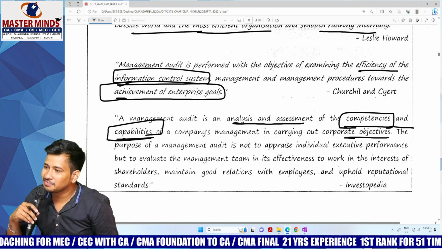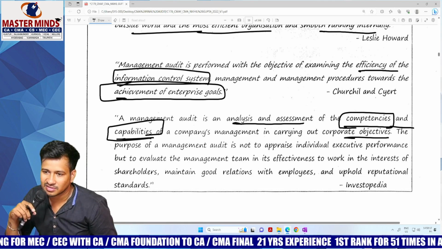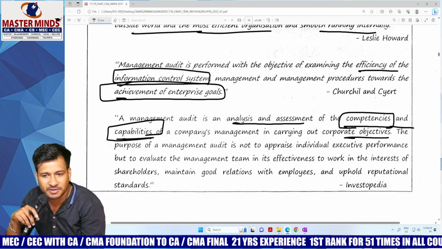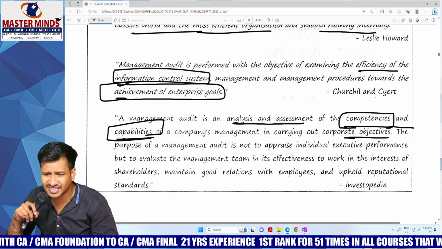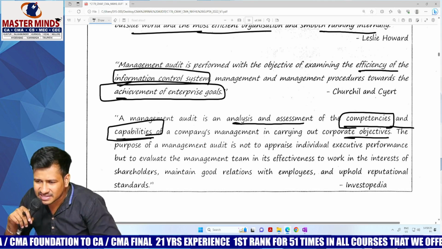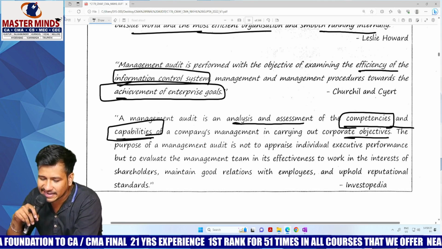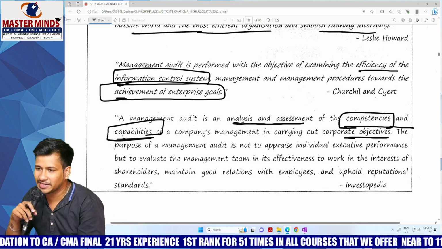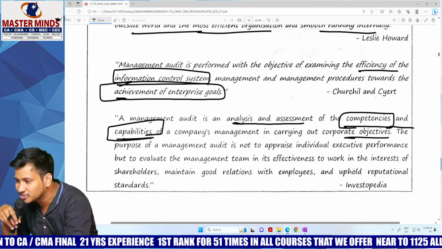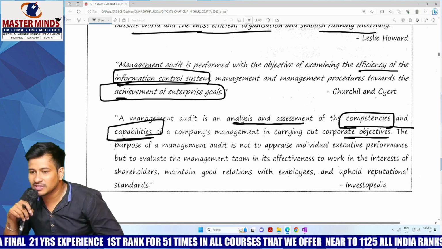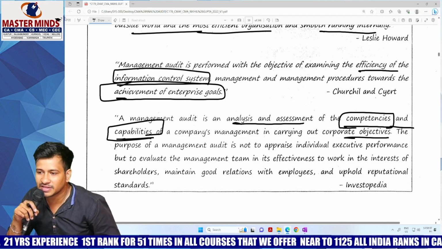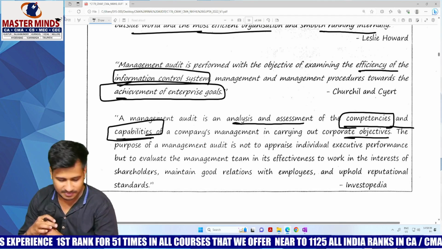All the time, let them identify their inefficiencies, and those inefficiencies have to be replaced with efficiencies. Otherwise, how could it be possible? Correct or wrong? So a management audit is conducted to identify the capability, performance, and efficiency of the management, even the inefficiency of the management. Only then can the inefficiencies be replaced with efficiencies.